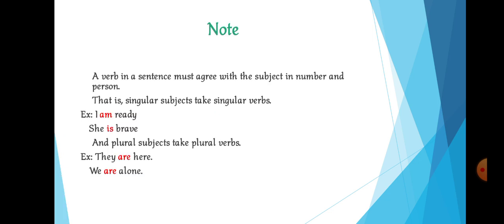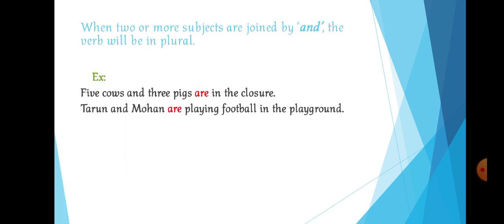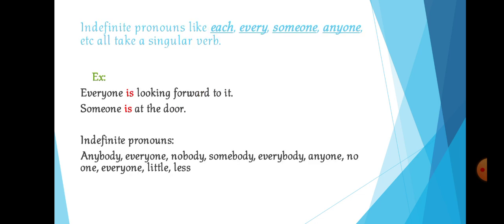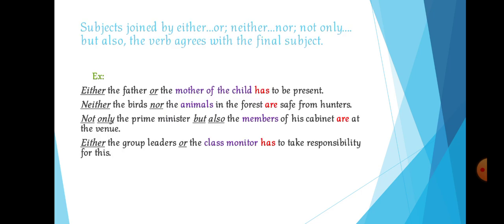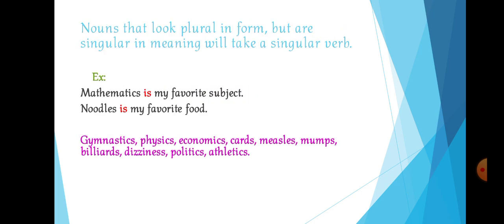Whatever we stopped from, wherever we stopped from. So, we learnt about three rules, right? The first one is this: when two or more subjects are joined by and, the verb will be plural. Second one is when the subject is an indefinite pronoun. If we use an indefinite pronoun as a subject, we have to use a singular verb. Then I moved on to the third rule, that is the nouns. There are some nouns that look like plural, but they are singular, so they take a singular verb.